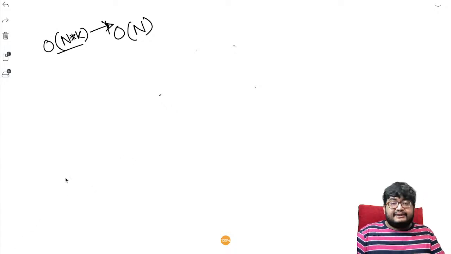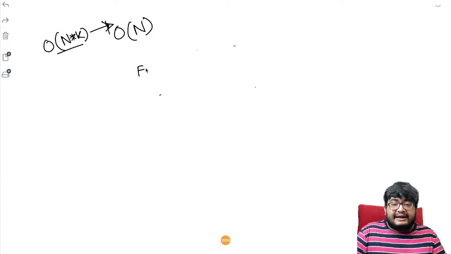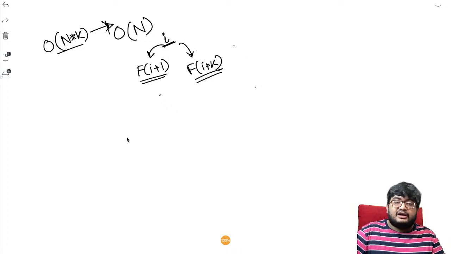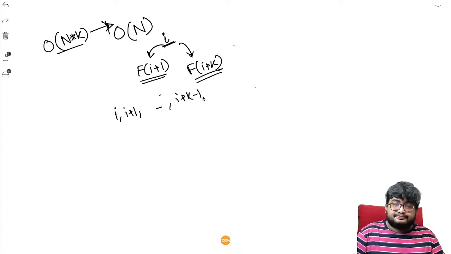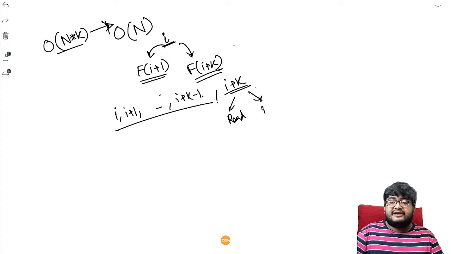K includes I, right? So what I'm saying is, dekho, let's say if I do f of I plus 1, what does it mean? It means that he has read ith book and for I plus 1th book he is deciding. Similarly, when I write f of I plus k, what does this mean? He knows the answer from I plus 1 up to I plus k minus 1. He knows these answers, and at I plus k he is deciding whether to read or solve himself.